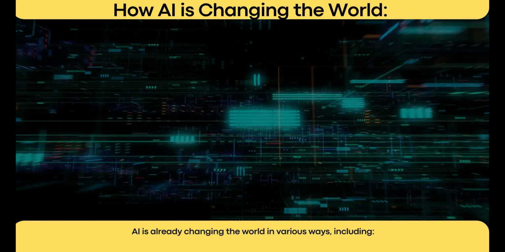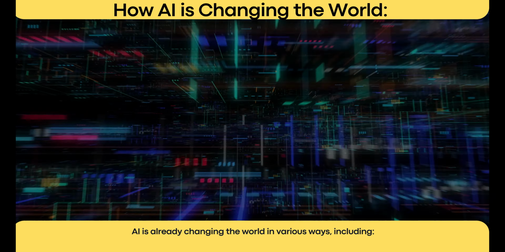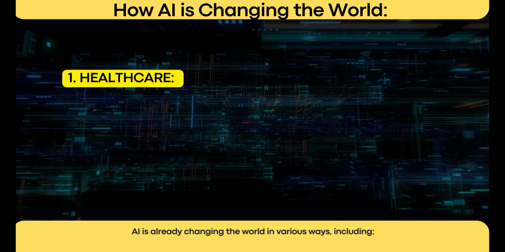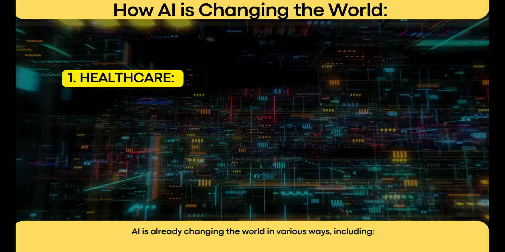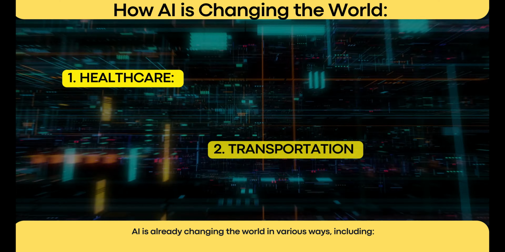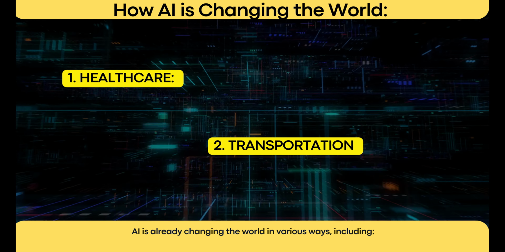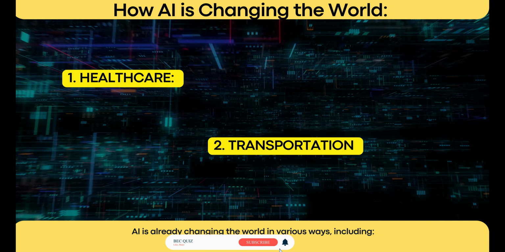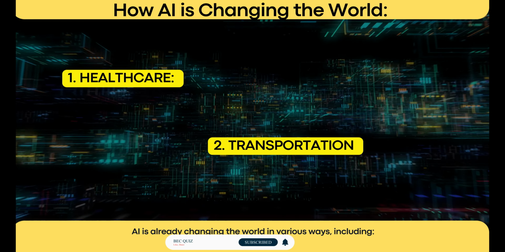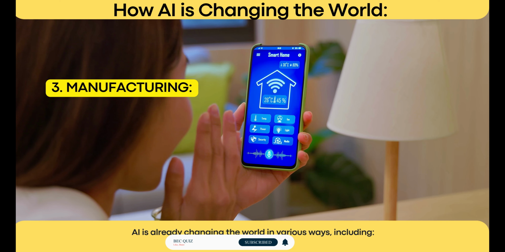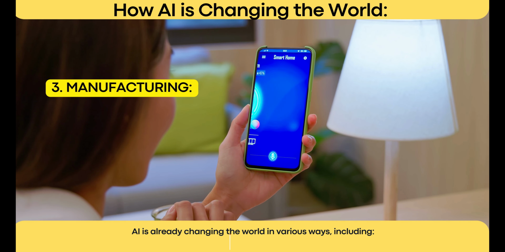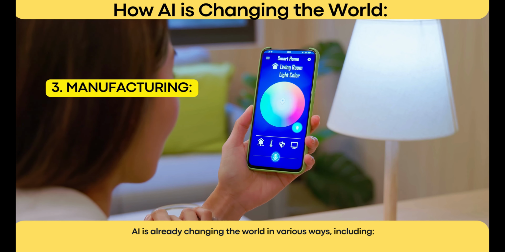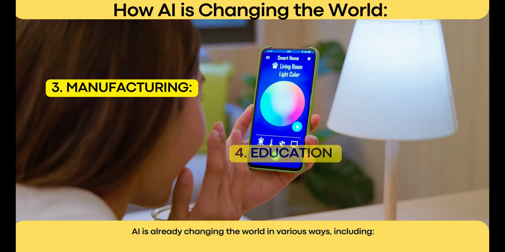AI is already changing the world in various ways, including: 1. Healthcare. AI is being used to develop new treatments and improve patient care. 2. Transportation. AI is being used to improve safety and efficiency in transportation, with the development of self-driving cars and trucks. 3. Manufacturing. AI is being used to automate manufacturing processes, leading to increased efficiency and cost savings.